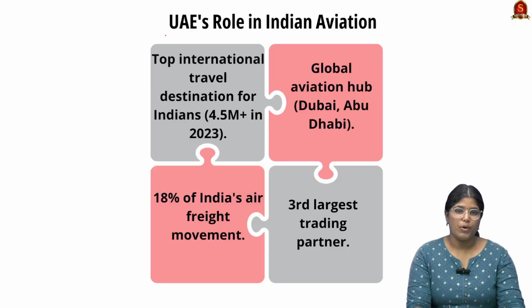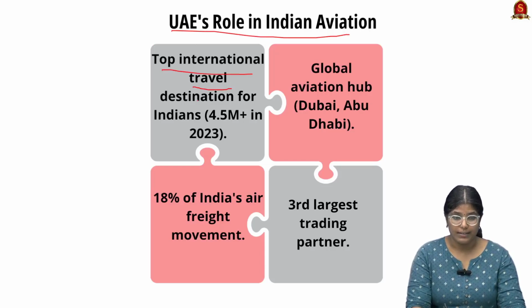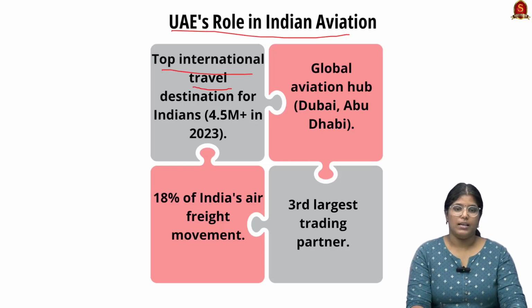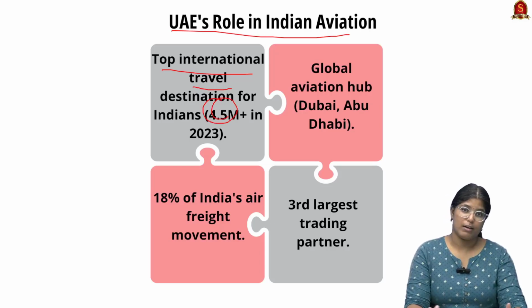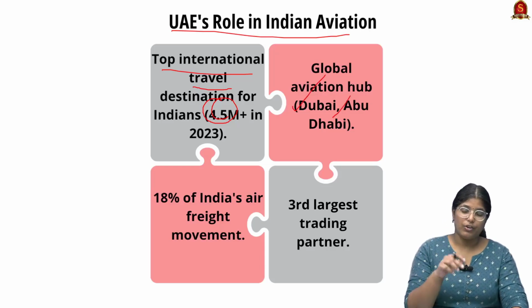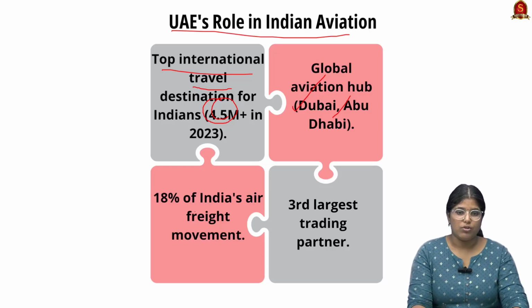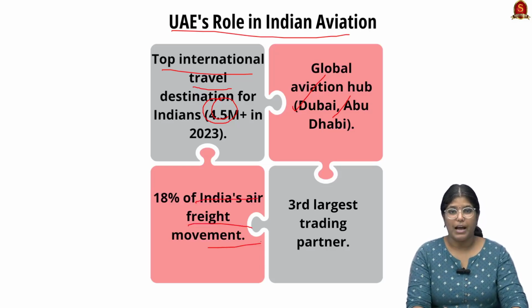So when we talk about UAE's role in India's aviation, they are the top international travel destination for Indians. Nearly 4.5 million plus people in 2023 traveled to UAE, and it is the global aviation hub. A very good example is Dubai and Abu Dhabi. It has been a particular spot for connecting flights, especially to Europe, and 18% of India's air freight movement happens through UAE, and it is the third largest trading partner for India.